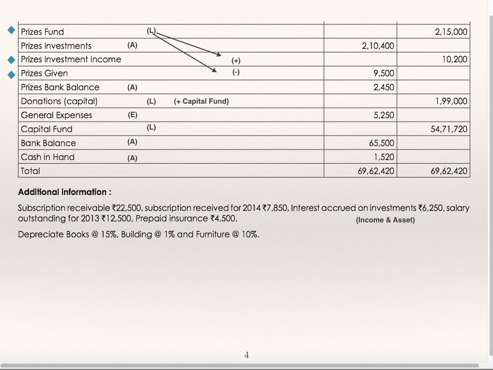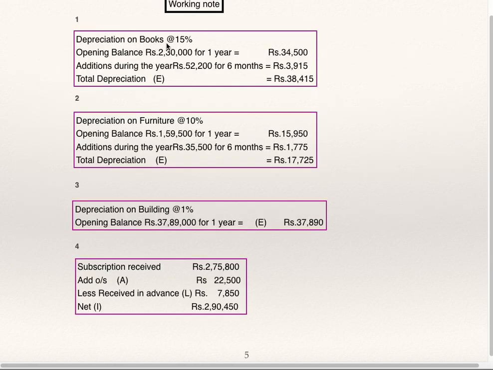I will show you working notes for this. Depreciation on books at the rate of 15%. Opening balance of books is given, which is 2,30,000. On that, at the rate of 15%, depreciation for 1 year is 34,500. Additions during the year: they have purchased books during the year worth 26,100. We do not know the date of purchase of books, so calculate depreciation on additions at 15% for 6 months, which is 3,915. Total depreciation on books is 38,415.